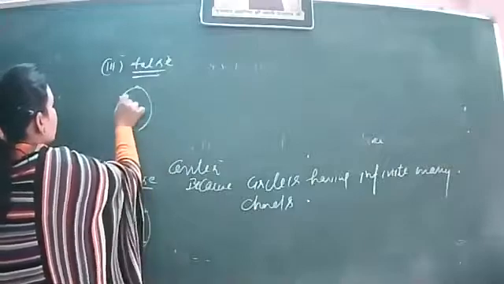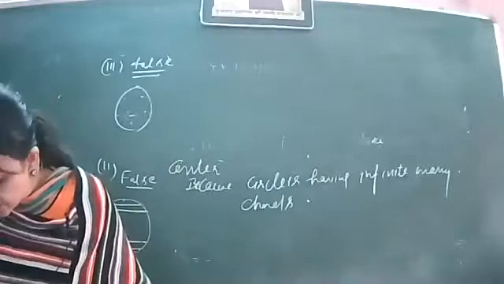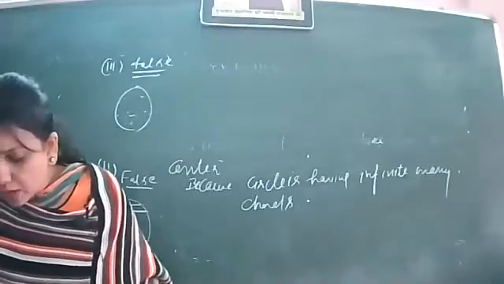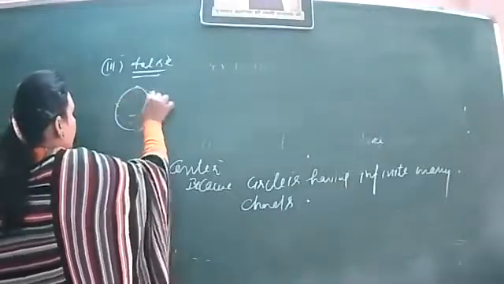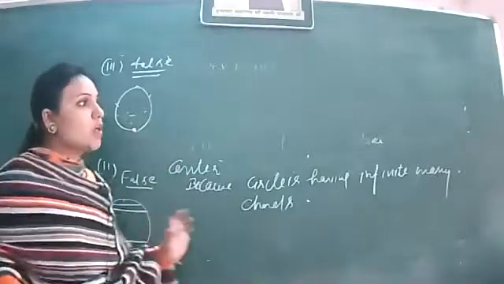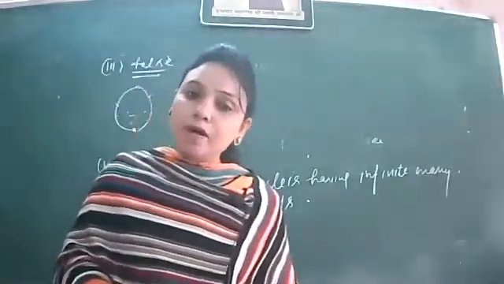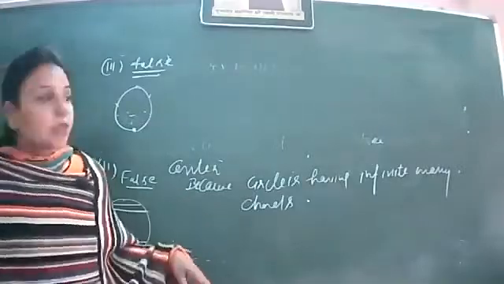When we divide the circle into three parts, they are three equal parts. The question is about equal arcs, like this: 1, 2, 3. So he says each will be a major arc. So this is false. What is the reason?